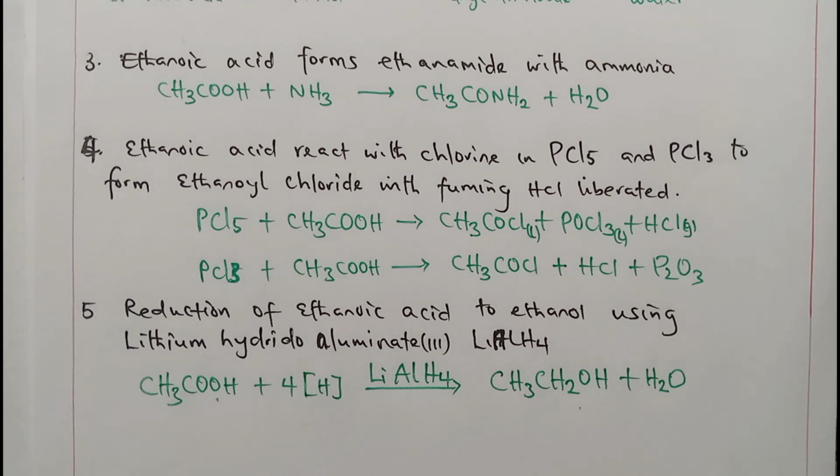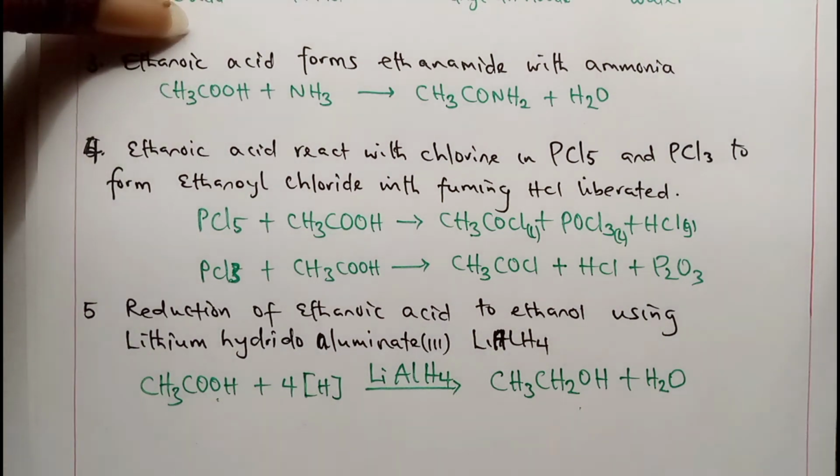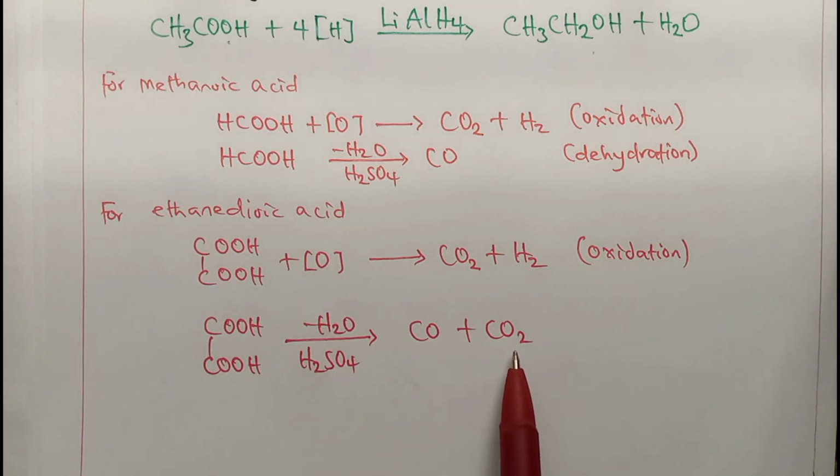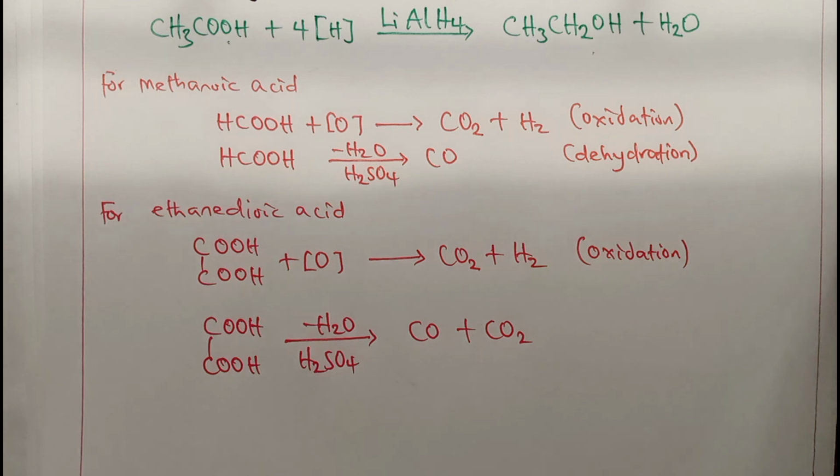Note that except methanoic acid and ethane-1,2-dioic acid, no other alkanoic acid can be oxidized further nor be dehydrated. Let me show you that of methanoic acid oxidizing and being dehydrated, and also show you that of ethane-dioic acid being oxidized and being dehydrated. This is even employed in production of carbon(IV) oxide in the laboratory.